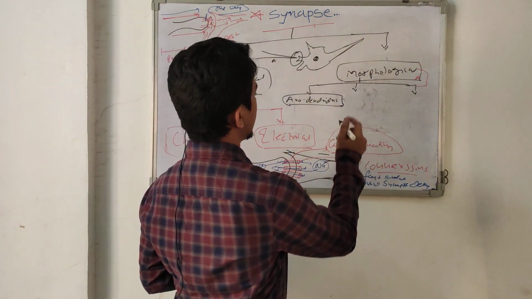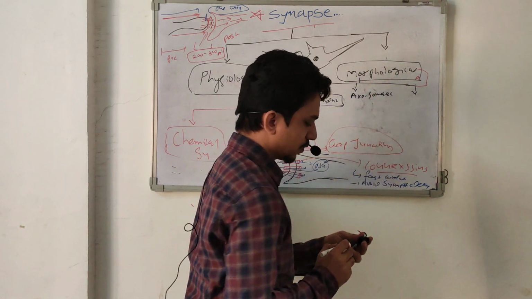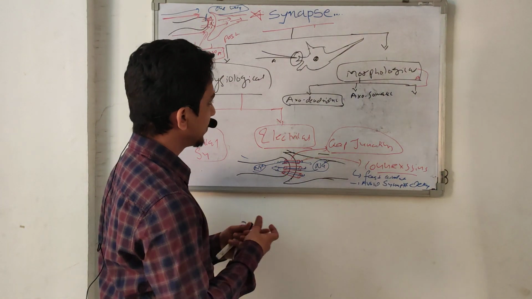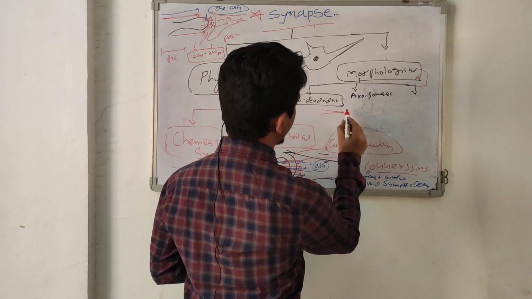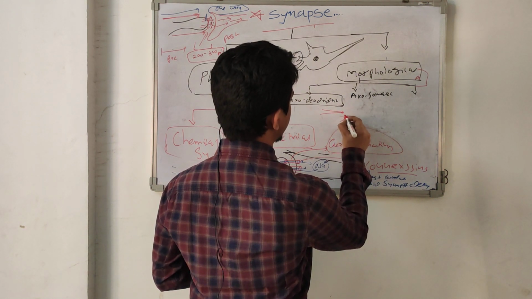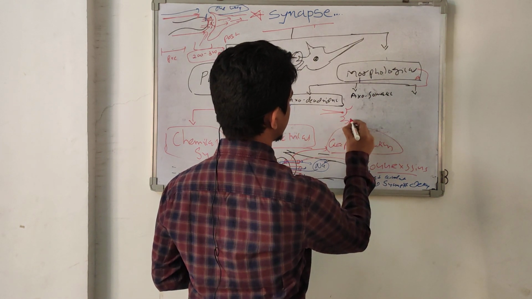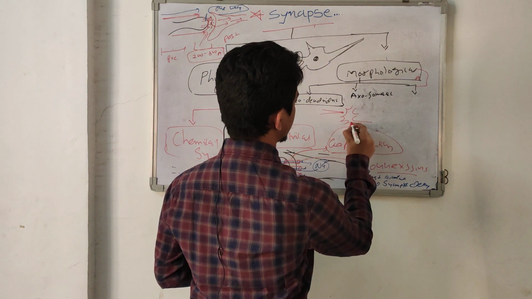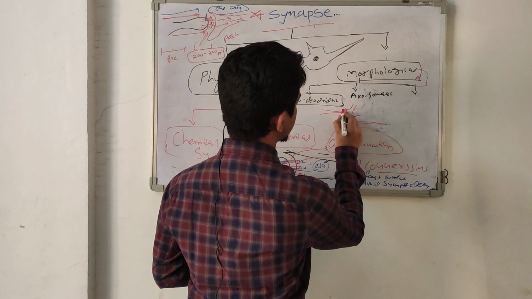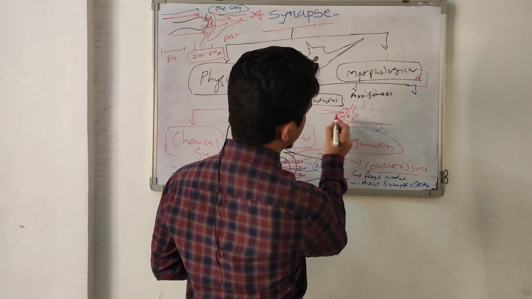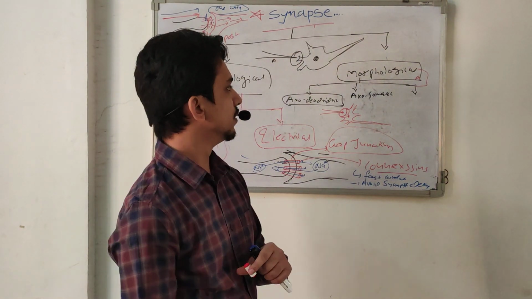Second is called axosomatic. What is axosomatic? Axosomatic means the presynaptic neuron makes a connection directly with the soma. Here is the soma, and this is the dendrites, but the axon makes a connection with the body of the neuron. So this is called an axosomatic synapse.